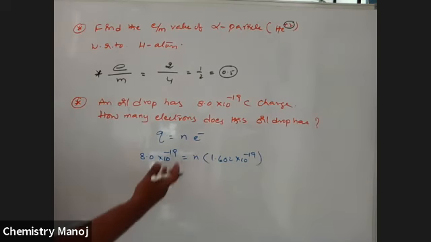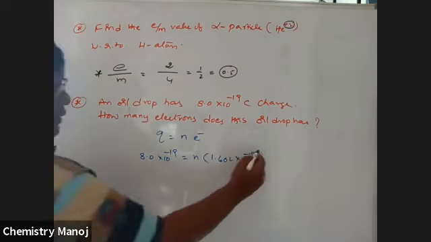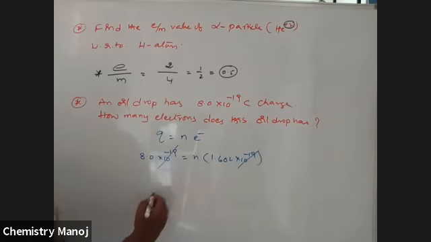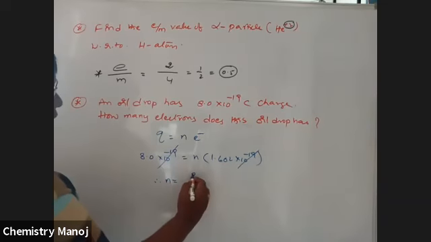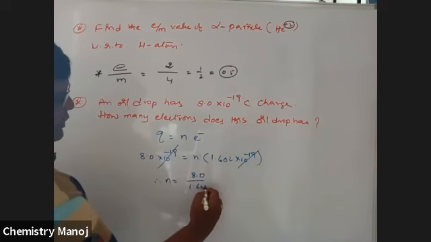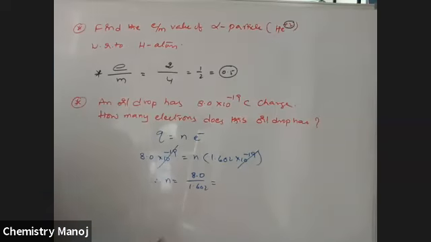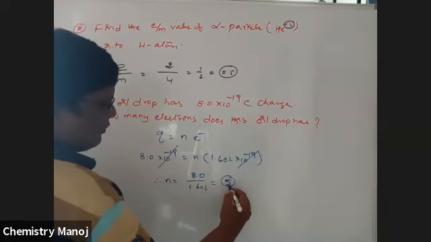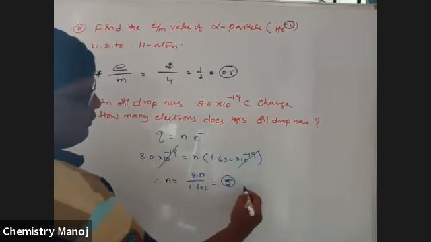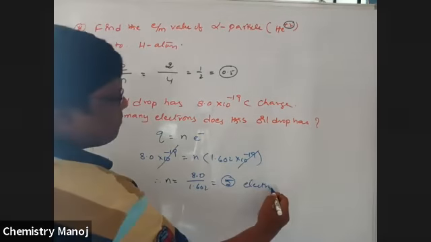Now calculate the N value, the number of particles. 10 power minus 19 cancels. Therefore, N is equal to 8.0 by 1.602, which is finally equal to 5. Therefore, 5 electrons are there.